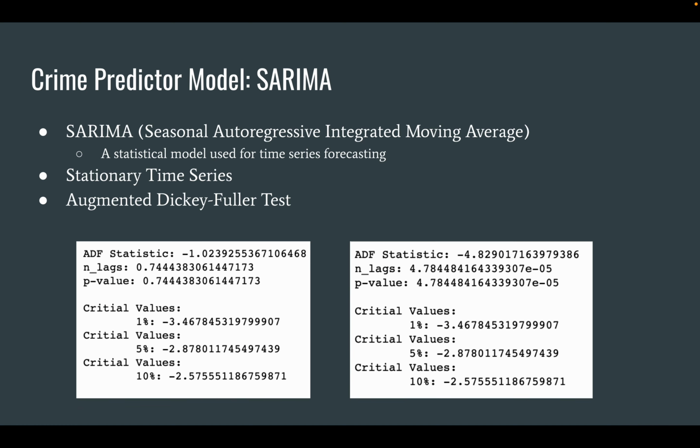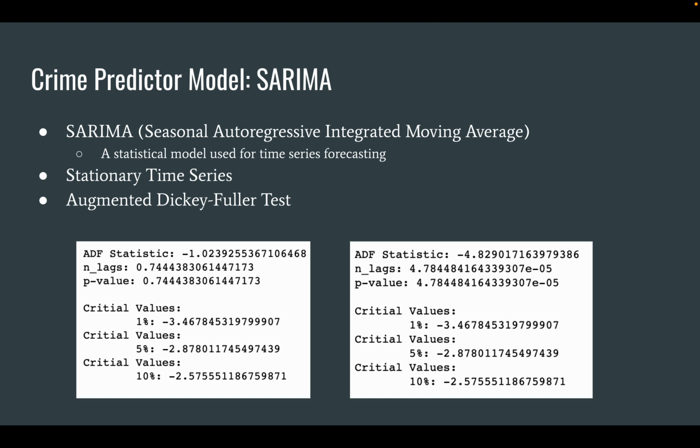So instead of the linear regression model, let's try the SARIMA model, which is more tuned to forecasting time series data. However, we would have to figure out if the data is stationary, which means that its mean, variance, and autocorrelation are constant or at least close to it. We can use the augmented Dickey-Fuller test to test for that, and initially the data has a p-value of 0.74, which means it's not stationary, since we need a p-value lower than 0.05.